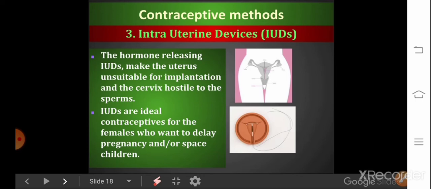As I mentioned, the hormone releasing IUDs make the uterus unsuitable for implantation and the cervix hostile to the sperms. And these IUDs are ideal contraceptives for females who want to delay pregnancies or space children. So this method is commonly used in India for females, and it is the most acceptable contraceptive method also.